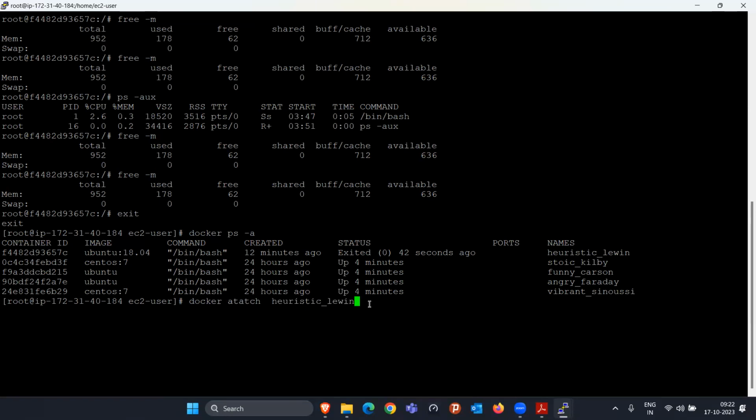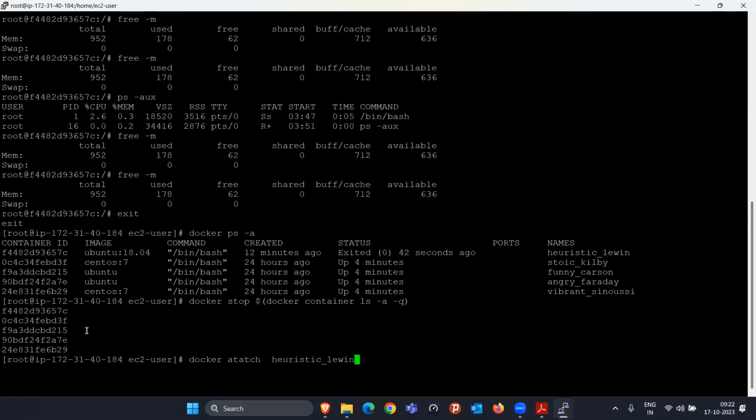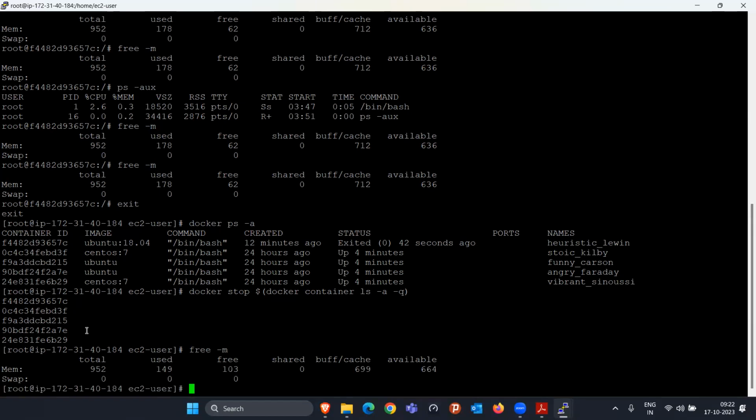Okay. If this part is clear, that whenever we require resources, only that time we use them. Similarly, if I want to stop all the containers, I will simply do docker stop, and that's it. They are going to stop all the containers one by one. They clearly saw that the first container is already stopped. From the second container, they are going to stop it again. So they stopped it. Since we stopped it, now if we try the free -m command, again the RAM got freed, something like 103 MB RAM has become available. So this is the thing about Docker. Okay.